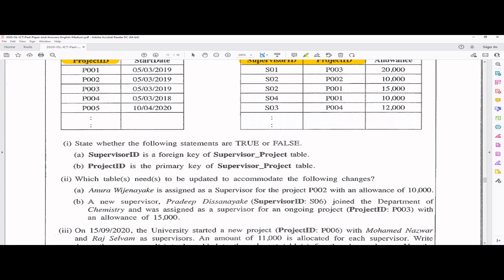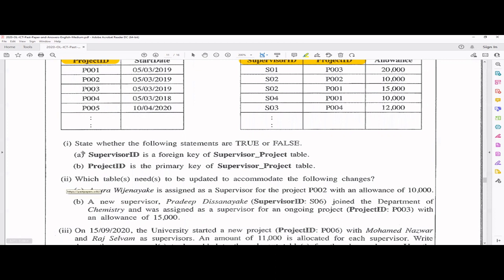So you have to clearly tell what are the tables which will be affected. And if you write more than the given table, even if you write that particular table and you write another table, then you won't get any marks. It will be 0, right? Don't think, okay, I have written that and I have written another, so I will get full marks. No, if you write more tables than the correct answer, you will get 0 marks for that, right?